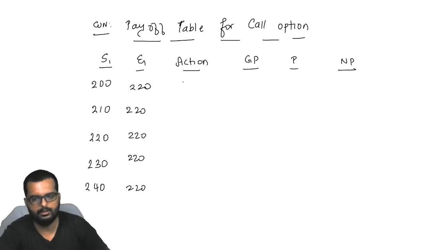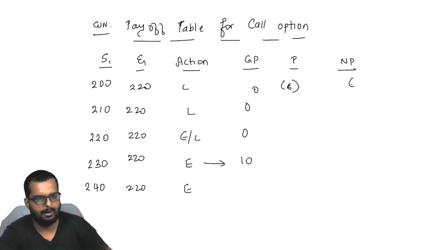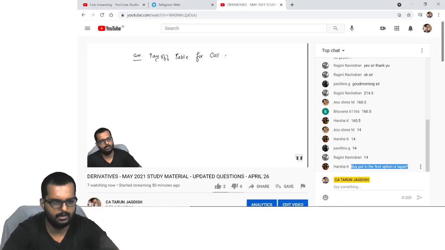Outside market buy for this. Lapse, exercise, or lapse, exercise. So here your GP will turn out to be 10. Here it will be 0, 0, 0. Alright. And the premium for the call option is told as how much? 6. Minus 6. Like this, friends, can you fill up the remaining table on your own and tell me what is the net profit that you get over there?